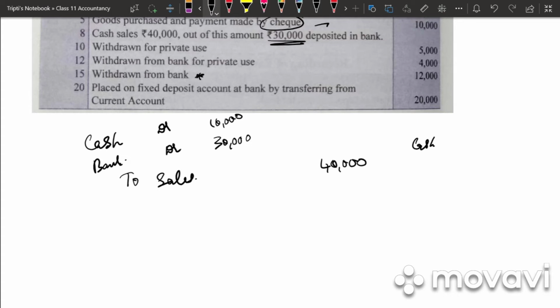You went to the bank and withdrew money from your bank. So what are you getting in hand? Cash. So cash to bank account.